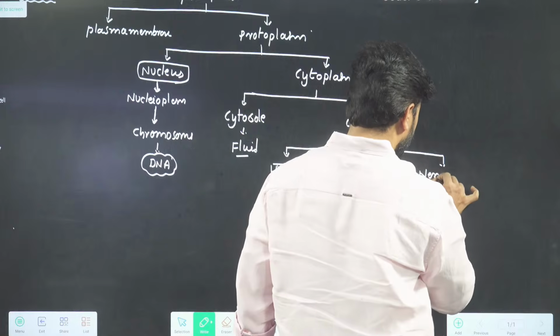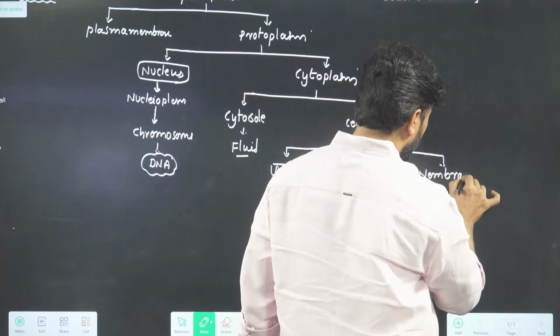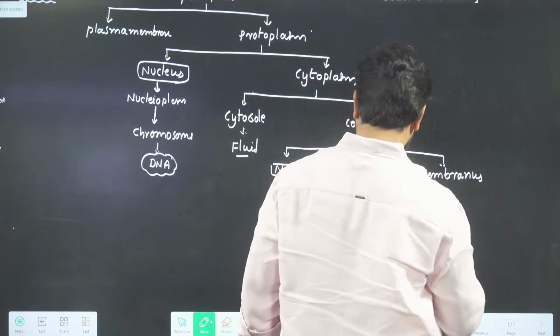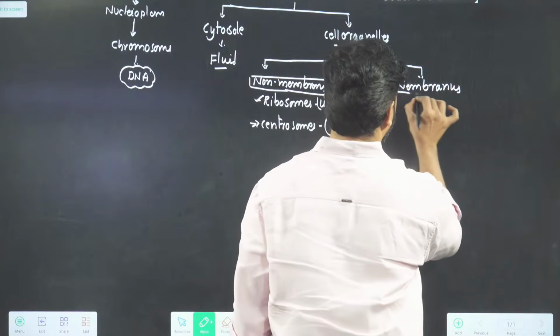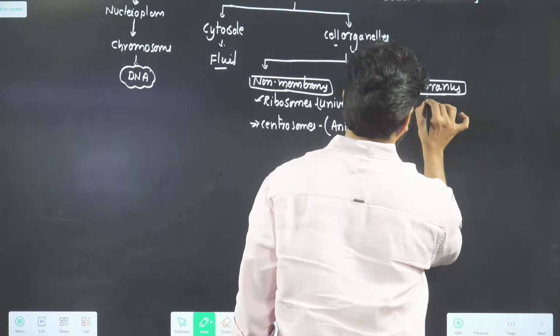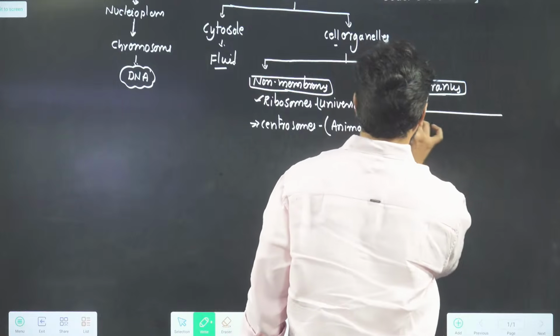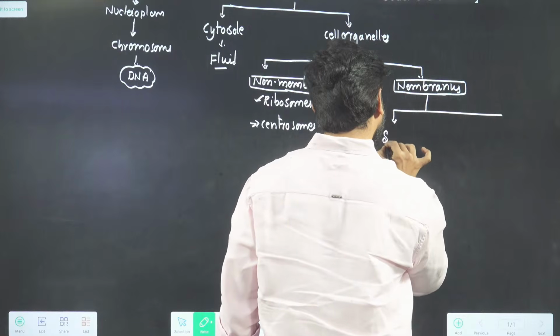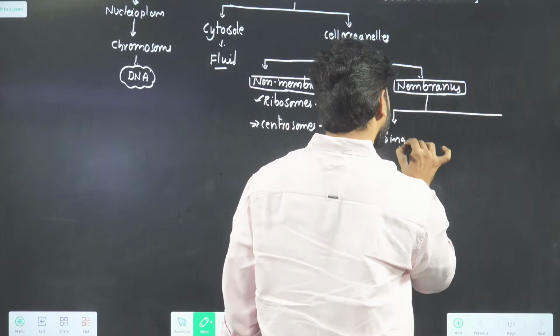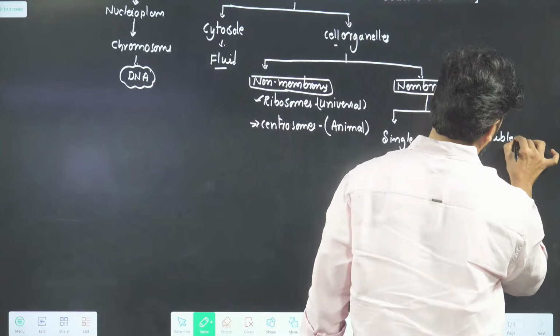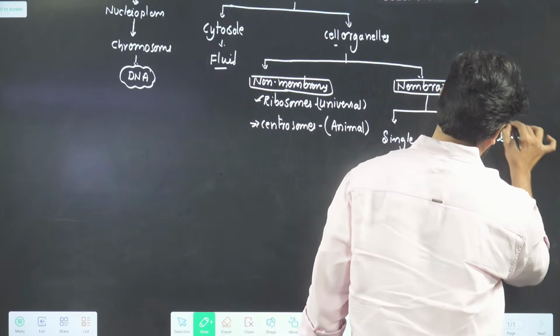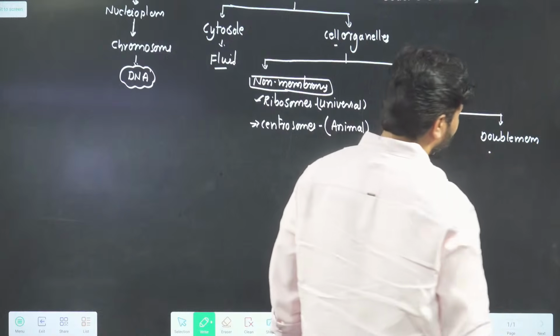Then what about the other category? Membranous bodies. These are membranous. The membranous ones will again be of two kinds: single membranous, and next, double membranous. Could you tell me a double membranous one which is easy for us?